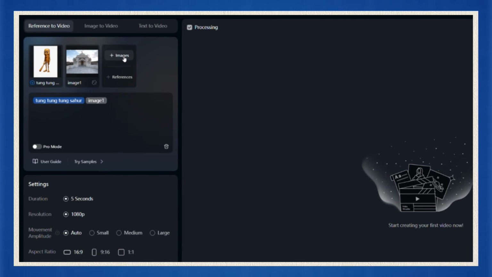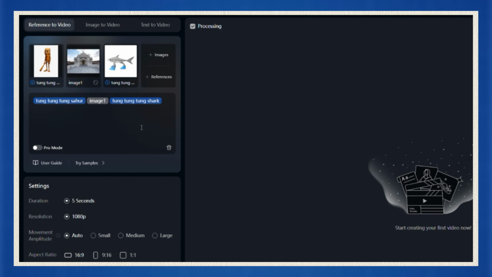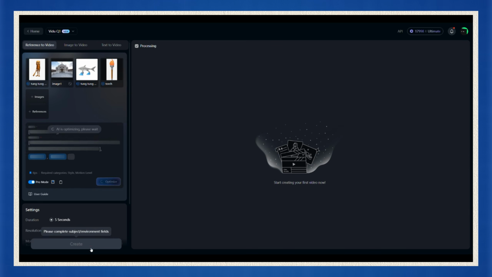Easy. You can upload up to 7 images here, stuff like a background, extra characters, or props like a torch if you want more control over the scene.